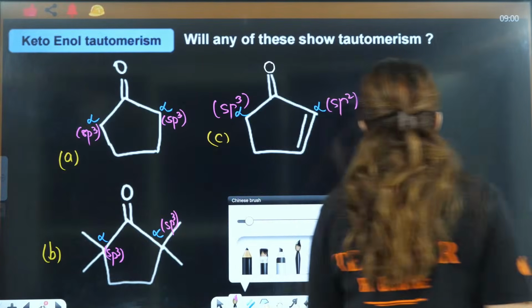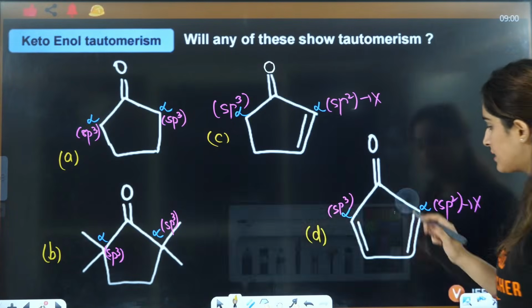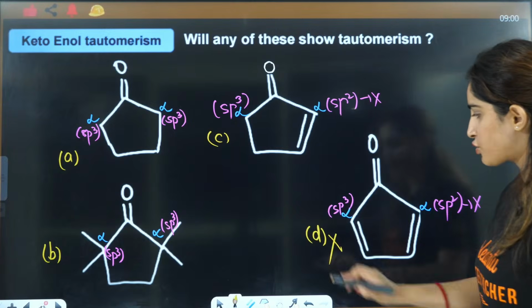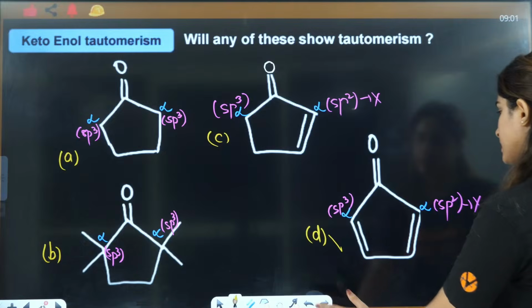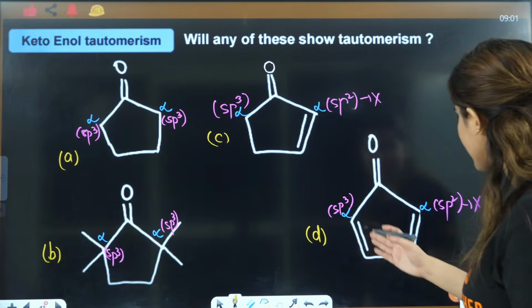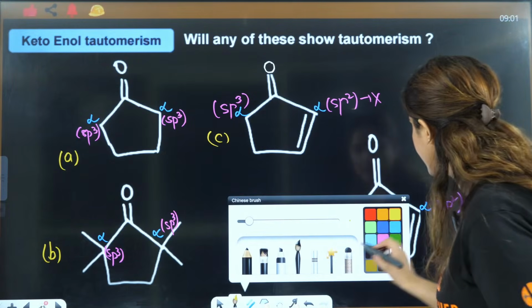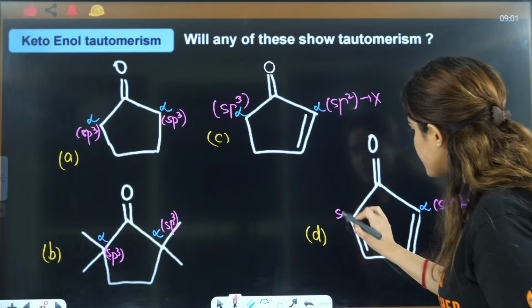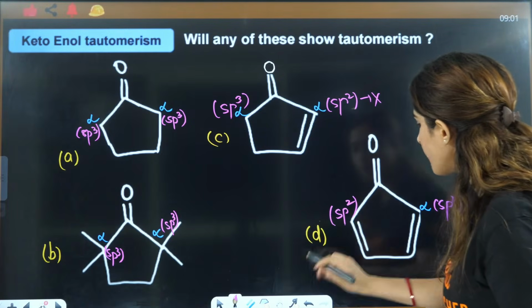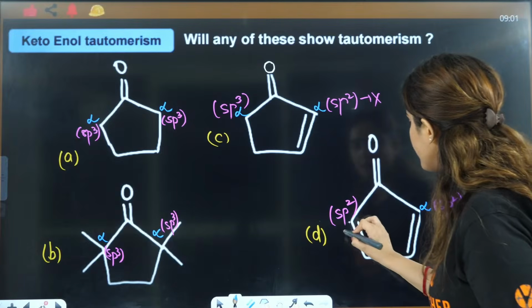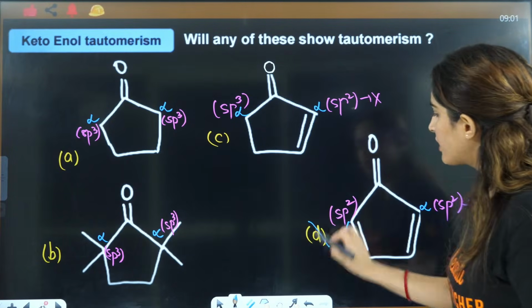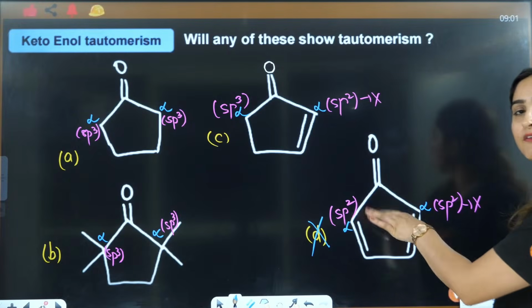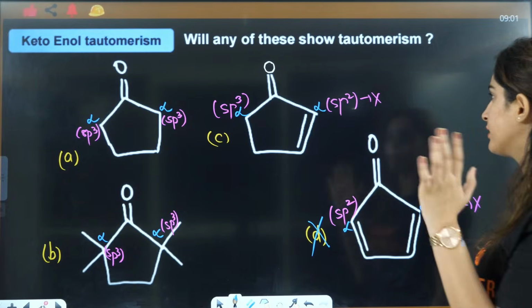Right? Now if you see here, this is definitely not showing. This is actually possible. This is sp2. How come I have written it as sp3? This is also sp2. So this will also not show. This alpha will also not show. This is also not possible. So here D will not show because both alphas are sp2. Condition is ruled out here.